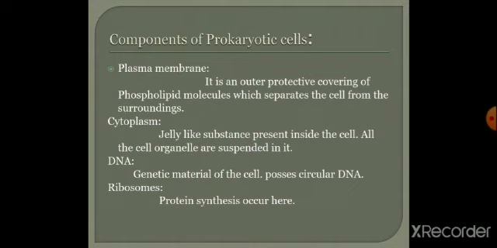Here DNA acts as a genetic material. Here the DNA will not be double-stranded, being prokaryotic. The circular DNA will be present along with the plasmid DNA. The ribosomes: protein synthesis occurs here.